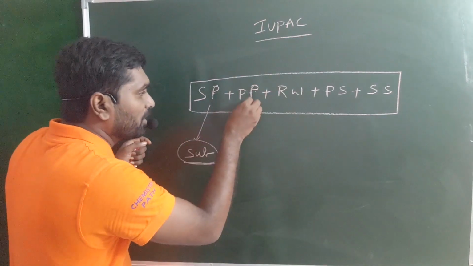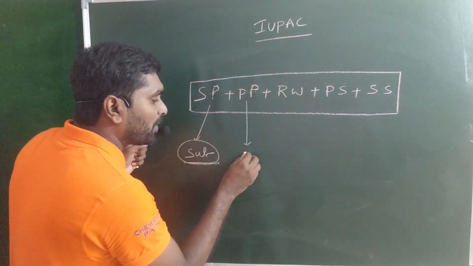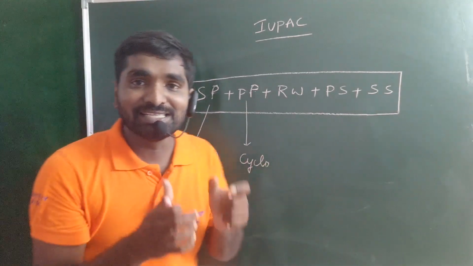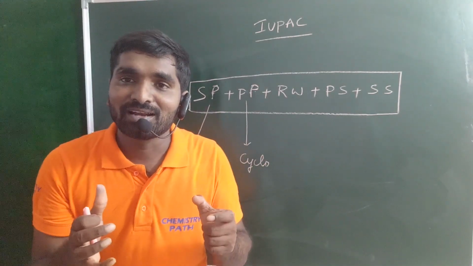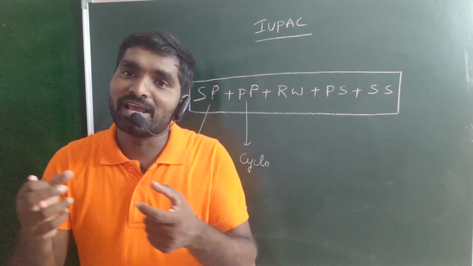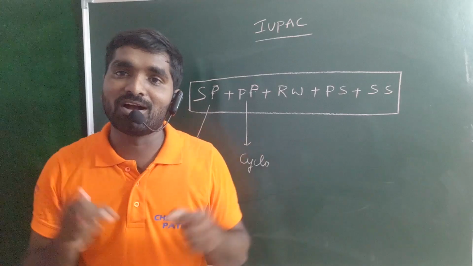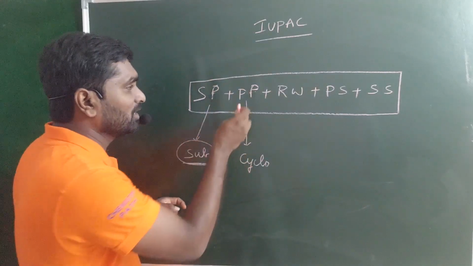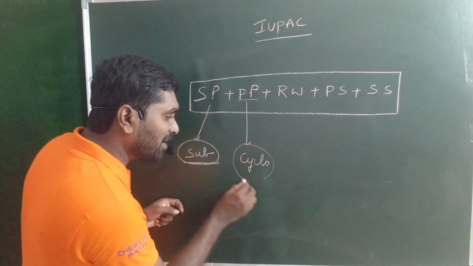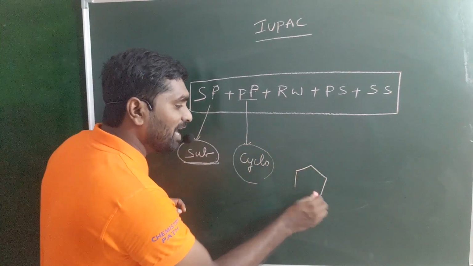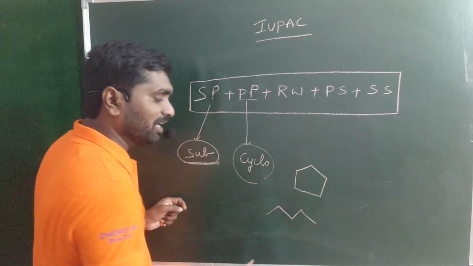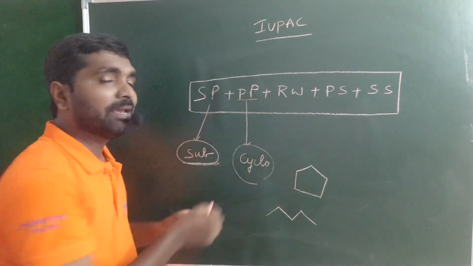Next one, the primary prefix. The primary prefix indicates the nature of the compound, whether it is cyclic in nature or acyclic, a normal straight chain compound. That is indicated by the primary prefix.